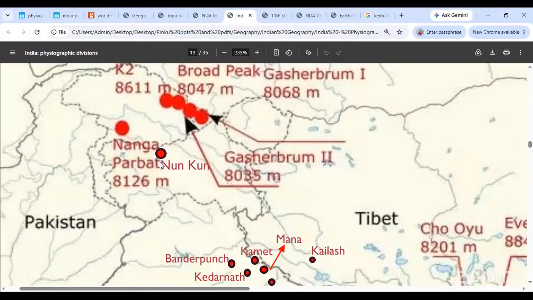Nunkun is famous. Nunkun हमारे यहाँ का famous mountain है. It's a twin thing, so वो Nunkun बुलाते हैं उसको. दो mountains मिलते हैं आपको पास-पास में. So that is Nunkun over here.